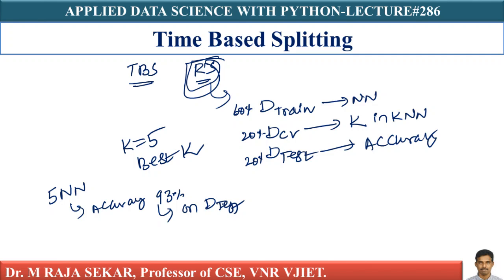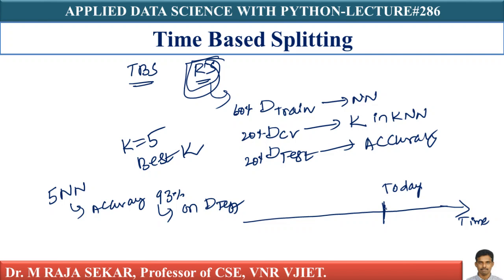Now, let's try to understand this. Let's assume this is my time axis. Today, I used all my data. This is today. Today, I used all the data that is there in the past, all of the historical data.